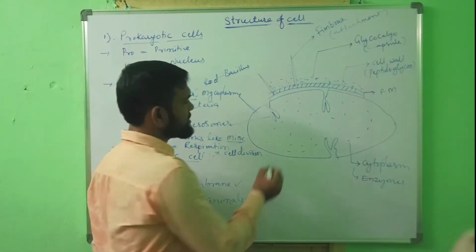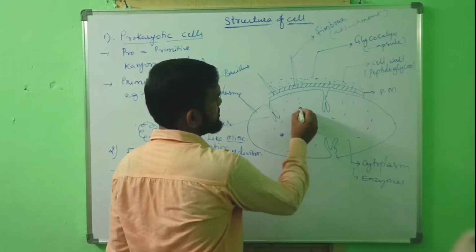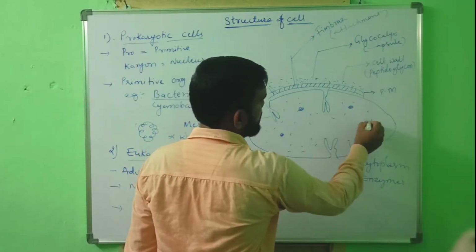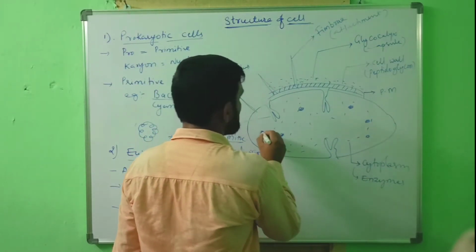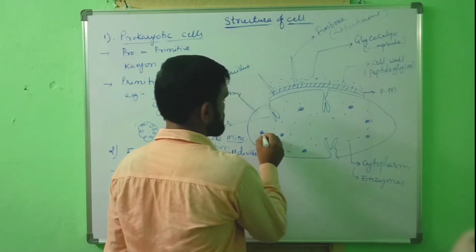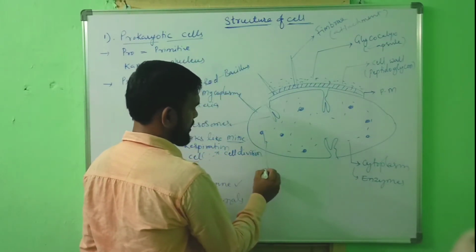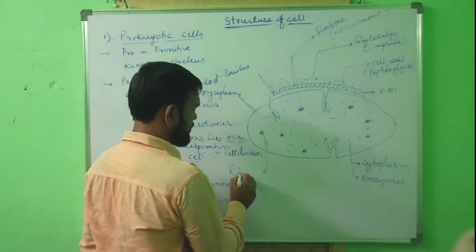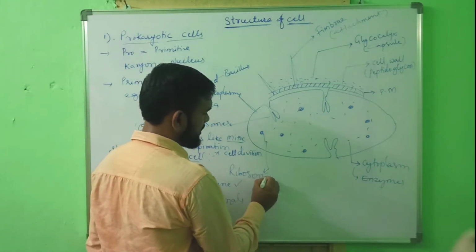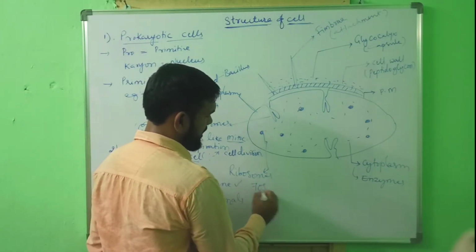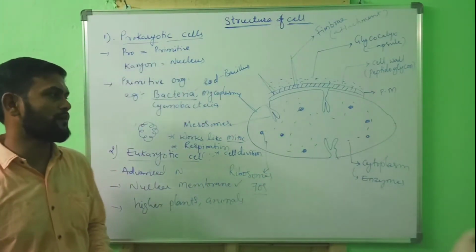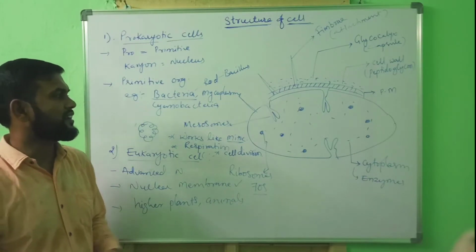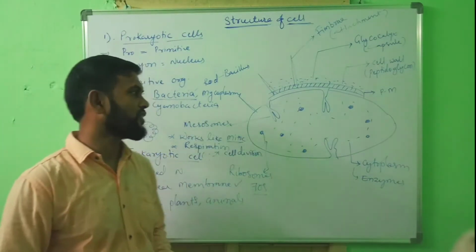In the cytoplasm, some granular structures are present. These granular structures are known as ribosomes. Ribosomes are generally 70S type. 70S type of ribosomes are present in bacterial cell.